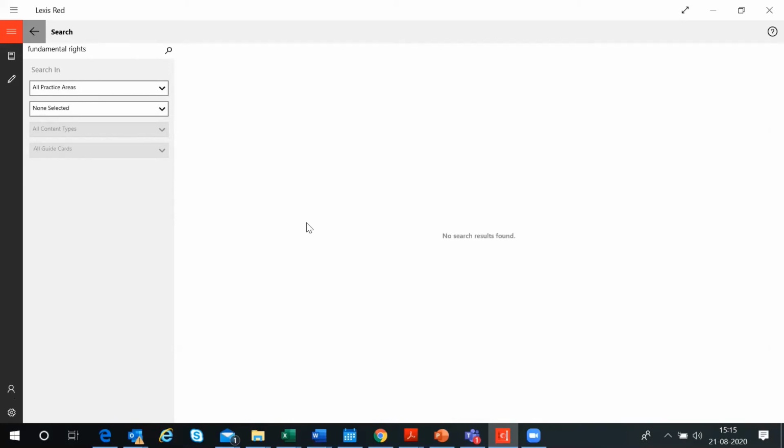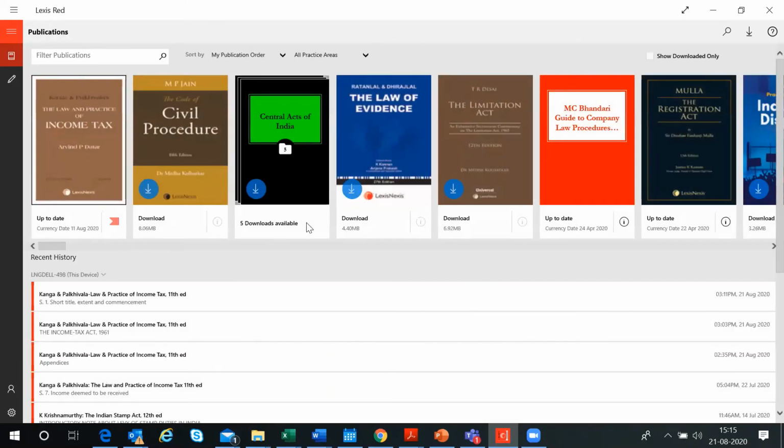Shweta, sorry to interrupt you. I think many people are asking the login details of Lexis Red. Can you explain them, how this login details will be available to them? Yes, so the login credentials will be shared by us to each and every student. You will have your own login ID and password. You can put in those login credentials and you can start using the platform.